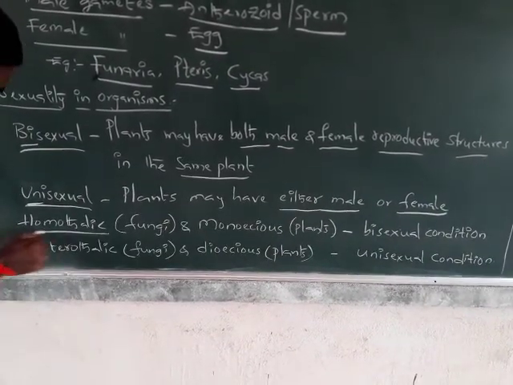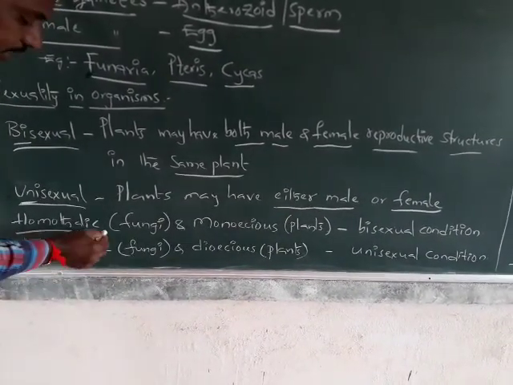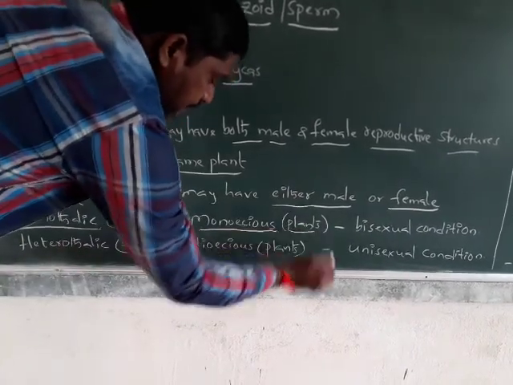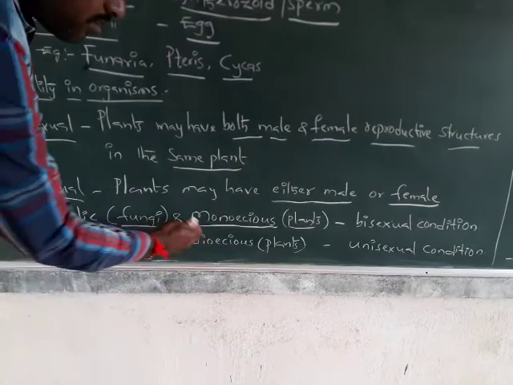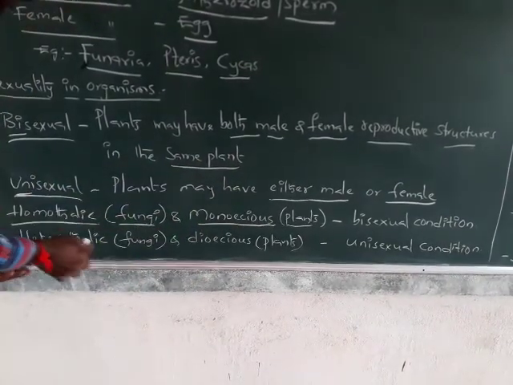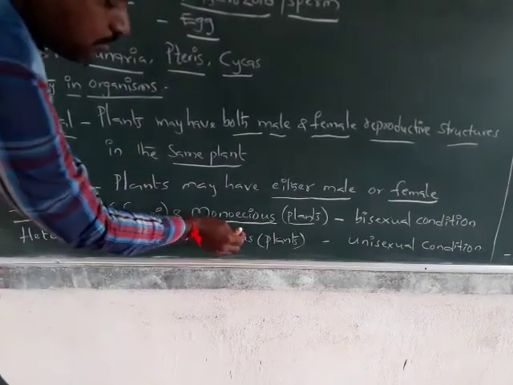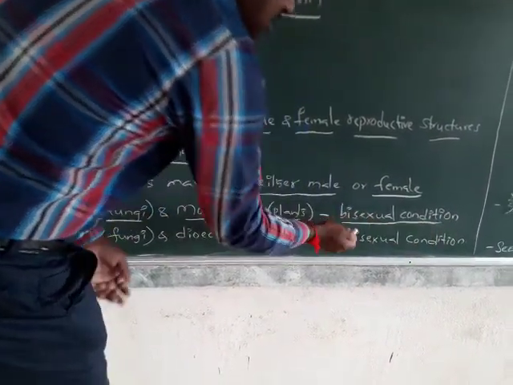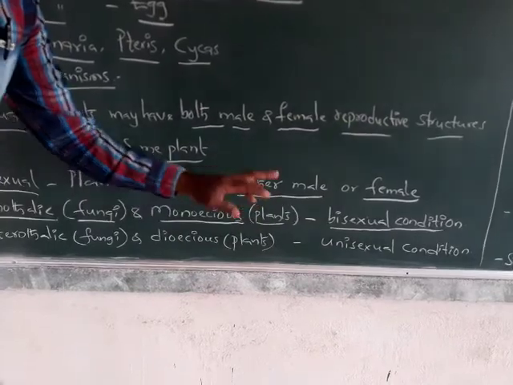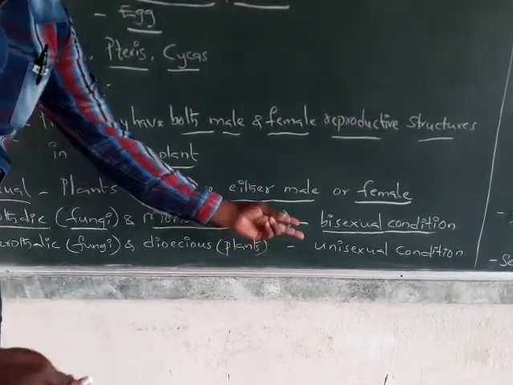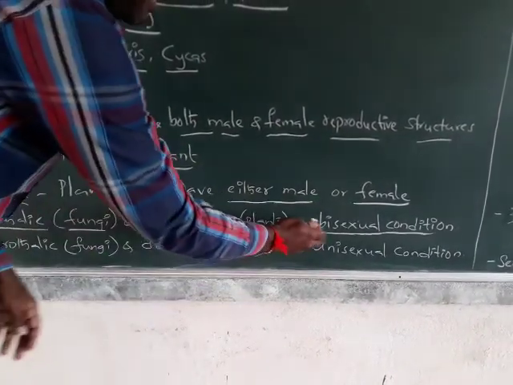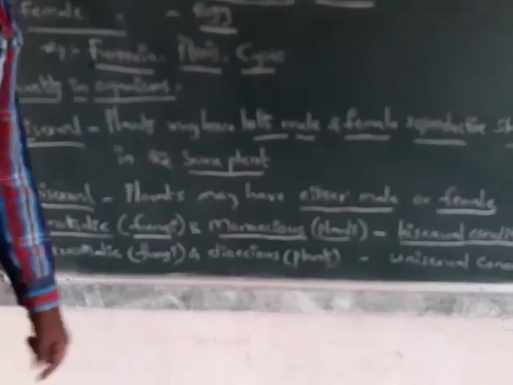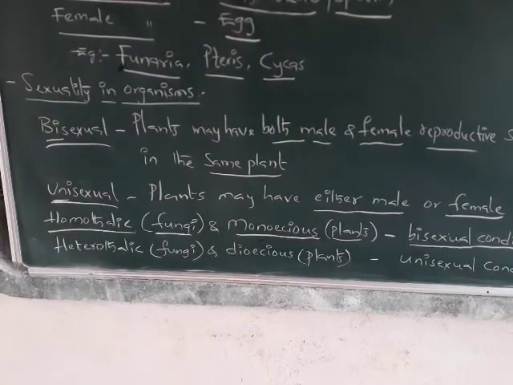And next, homothallic. Homothallic is the term in fungi, and monoecious is the term in plants. Here the bisexual condition shows homothallic and monoecious. These show the bisexual condition. Bisexual means two sexual organs are there. Male and female sexual organs are present in the same individual. That is called monoecious in plants and homothallic condition in fungi.